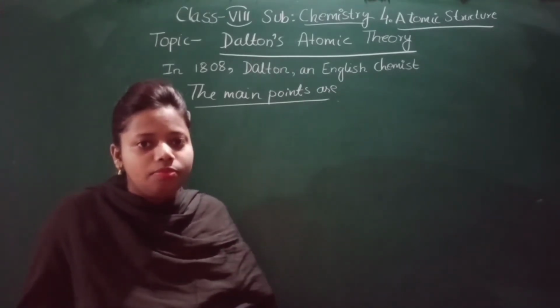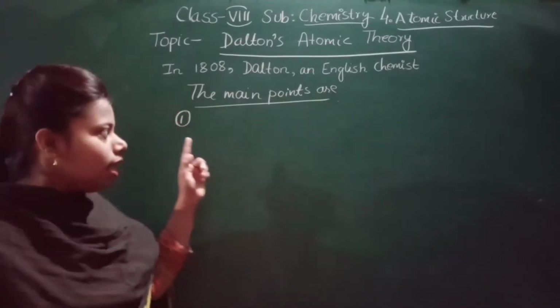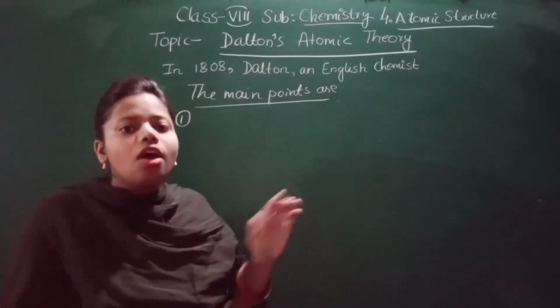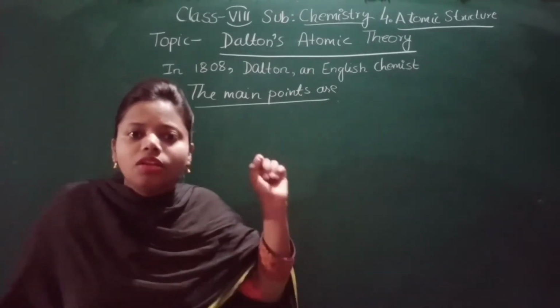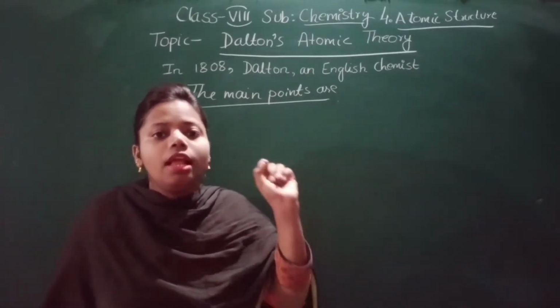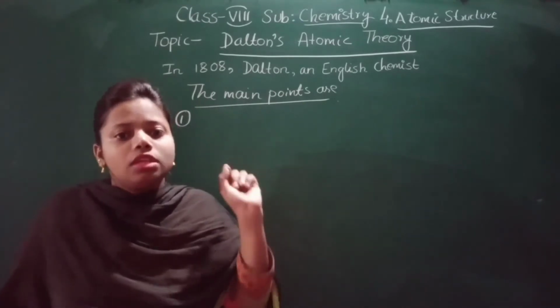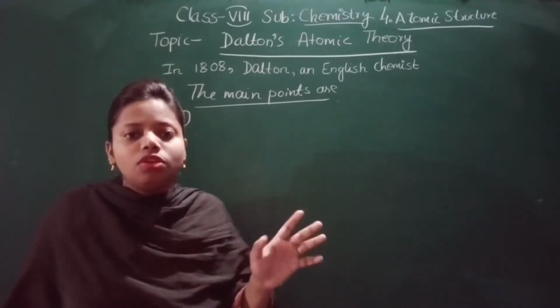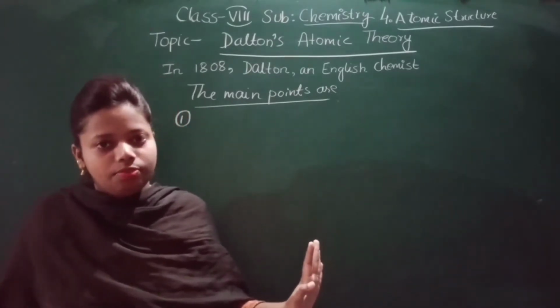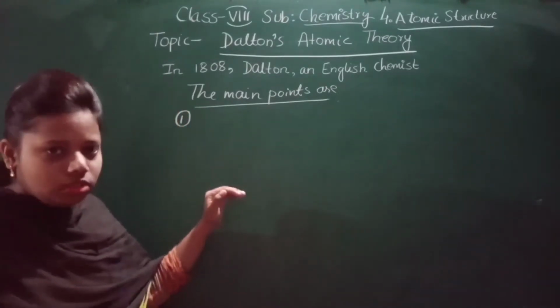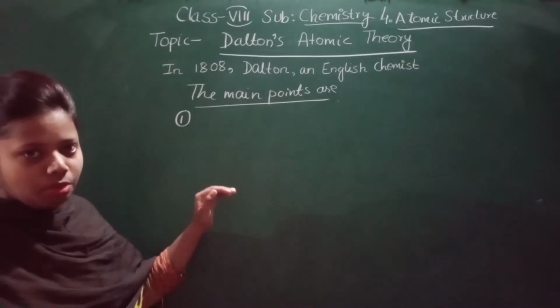So Dalton's first point was that all matter is made up of tiny particles. That particle is called an atom, and the atom is electrically neutral. It has no charge. That was the first main point of his atomic theory.